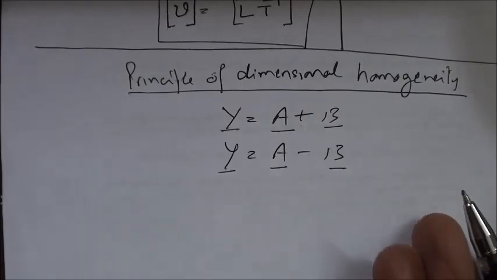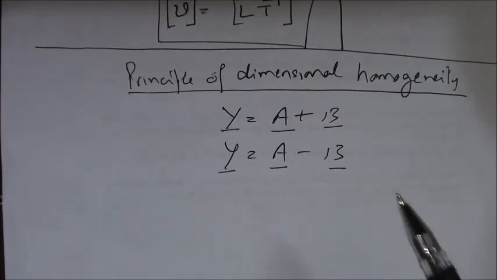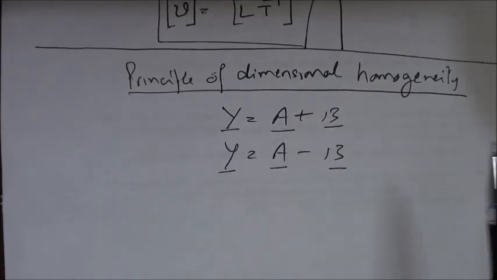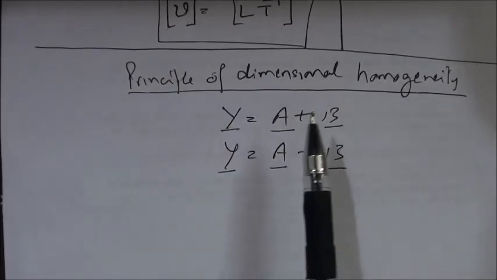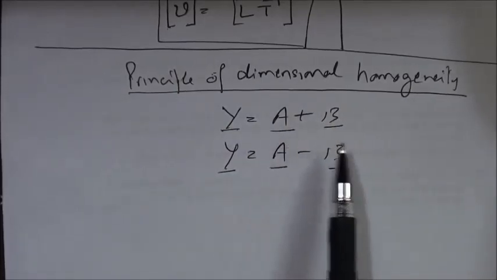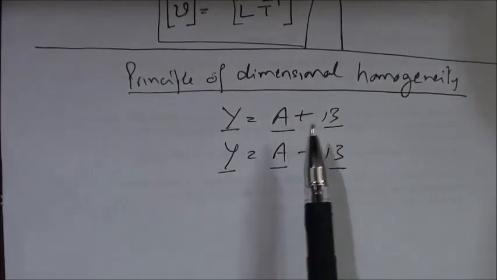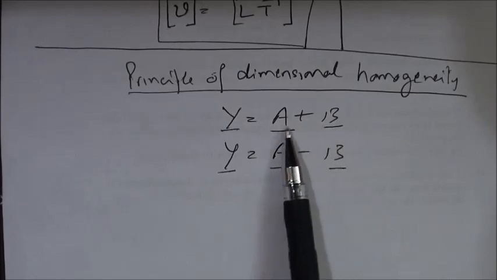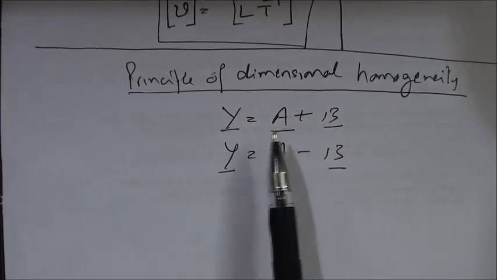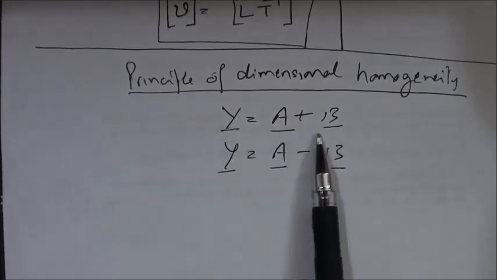Mass can be added to mass, length can be added to length. You can never add mass to length or mass to time. So this principle says that if you are adding or subtracting, taking the sum or the difference of quantities, they should have the same dimensions, and the resultant that you get should also have the same dimension.